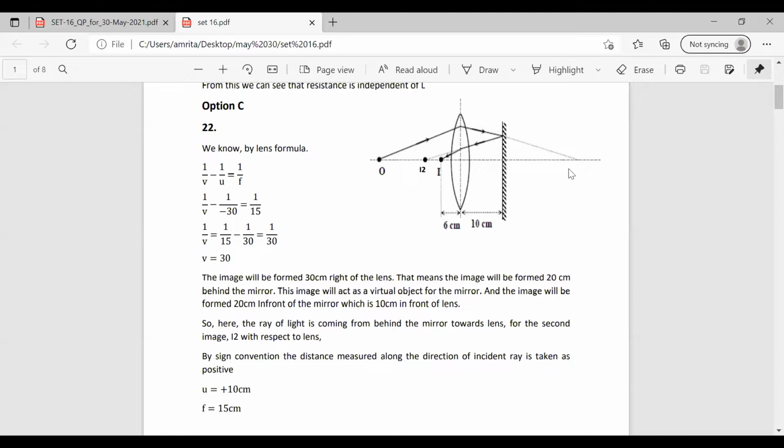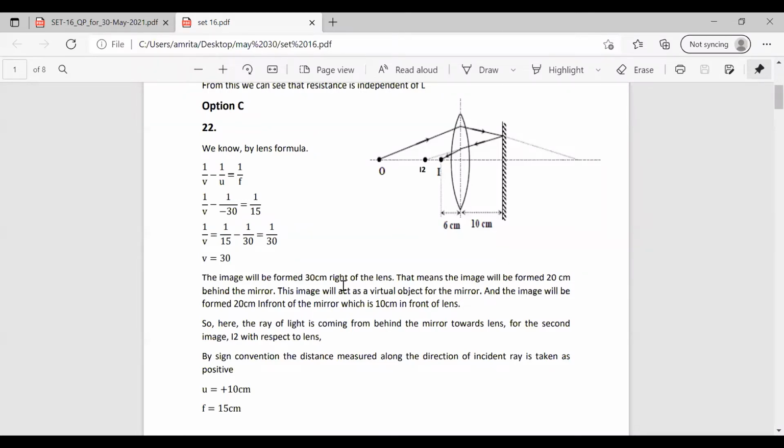So this image is formed at 30 centimeter to the right of the lens, and this image becomes an object to the plane mirror. We have already discussed this. The ray of light will be coming from behind the mirror, and it will move towards the lens. So it will get reflected back and the image is formed here. The image has to form at the position I2, but there is the lens, so it will form at the point I.